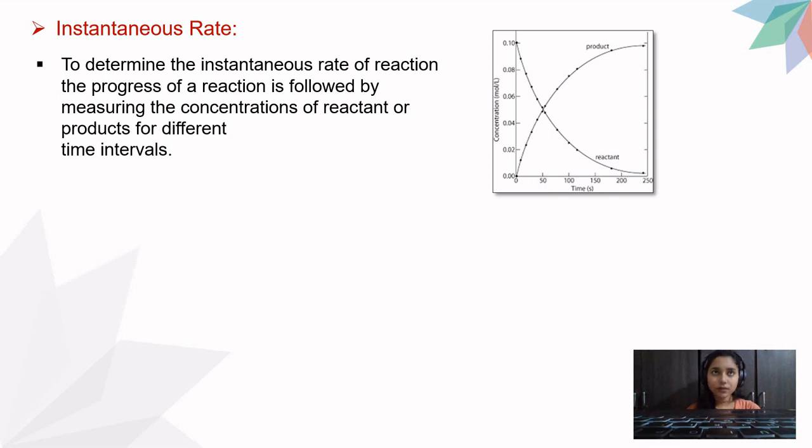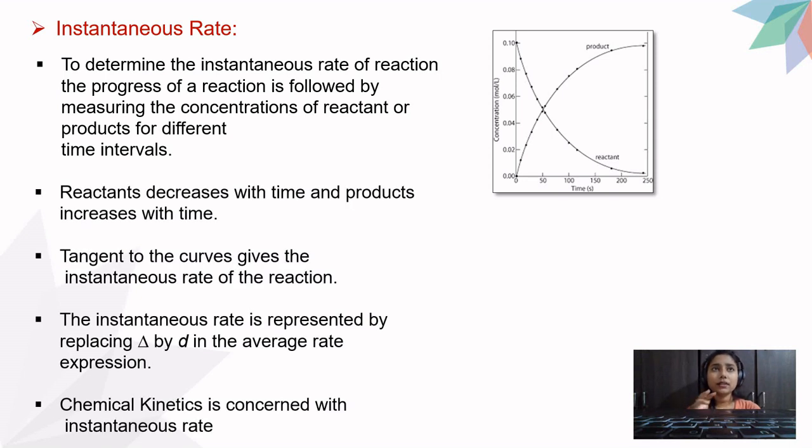I'll just give you the points related to your instantaneous rate. Reactant decreases with time and products increase with time, as you can see; I have also explained it to you. Tangents to the curve give the instantaneous rate of the reaction. The instantaneous rate is represented by replacing delta by d in your average expression.